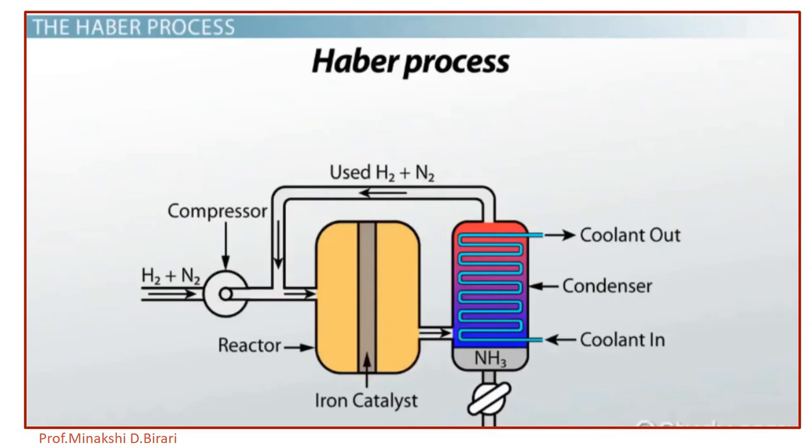According to Haber, the commercial synthesis of ammonia is possible if the mixture of N2 and H2 is pressed to 200 atmospheres and passed over a heated catalyst kept at 500 to 550 degrees Celsius. Then the yield obtained in this process is about 8% by the Haber process for ammonia.